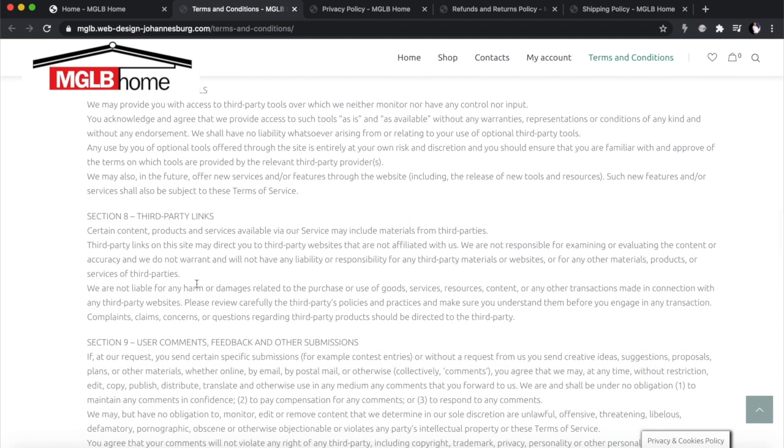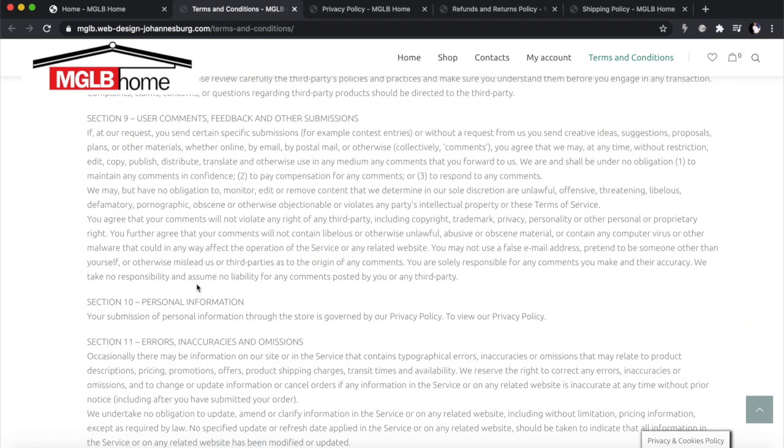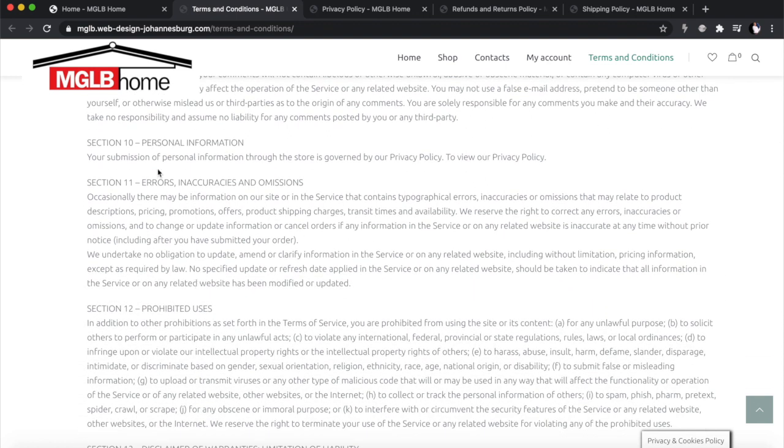And then there's a lot of things: third-party links, user comments, feedback, submissions. If they read something on your website and there's a comment from somebody else, especially when you've got blogs, they've gotta know what that means or what it doesn't mean. I mean, this is not our representation. If a user made a comment on our website, that is the user's point of view, and explaining all of those details is very, very important, okay? And this is the point where we also refer back to the personal information in the privacy policy.